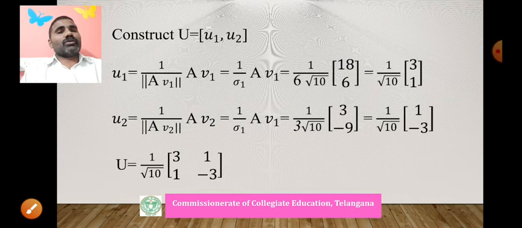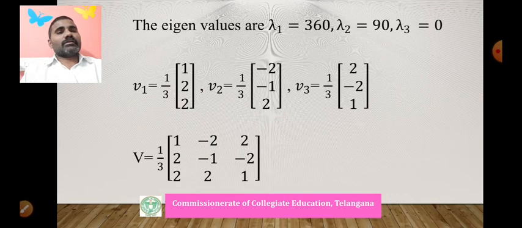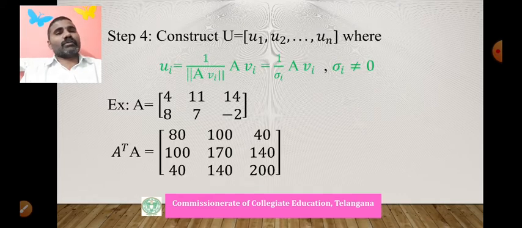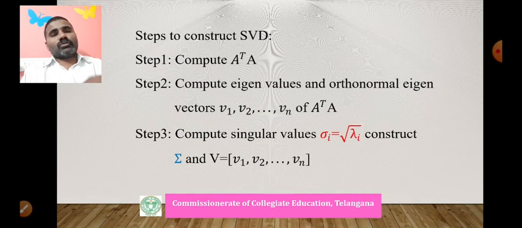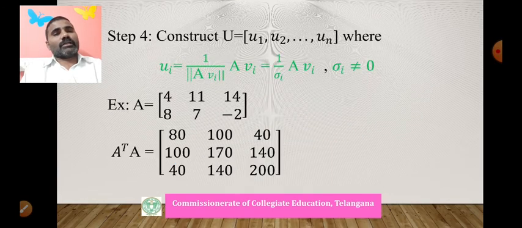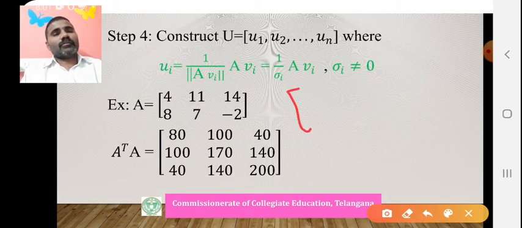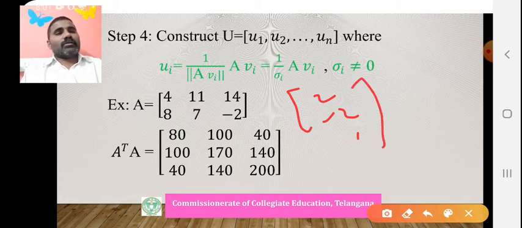Ax equal to 0. Multiply (2, -2, 1) with this matrix. 4 into 2 is 8, 11 into minus 2 is minus 22, 14 into 1 is plus 14.